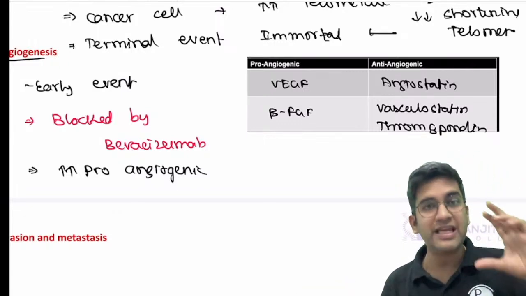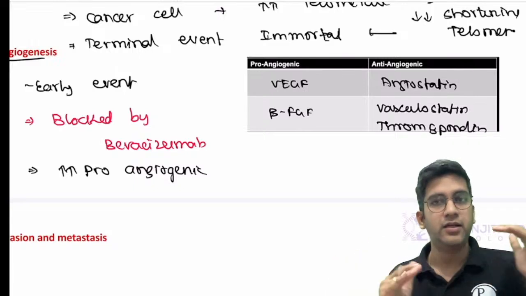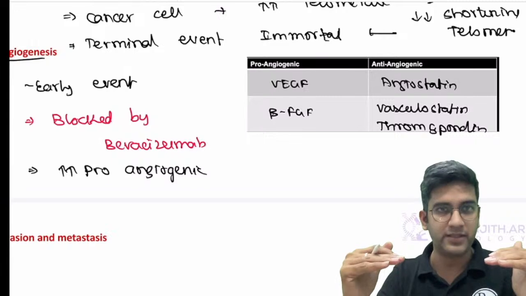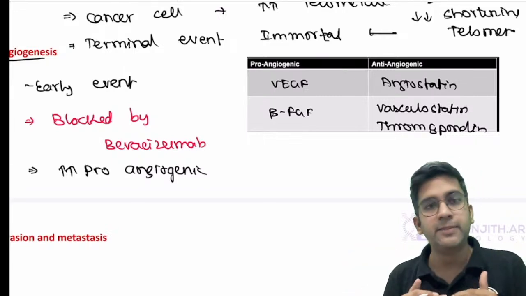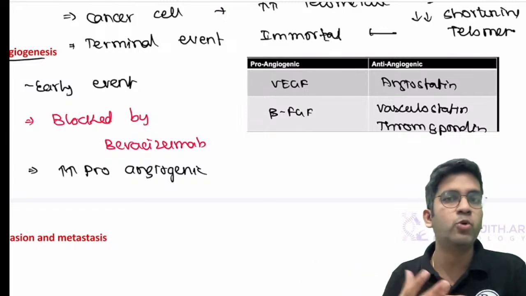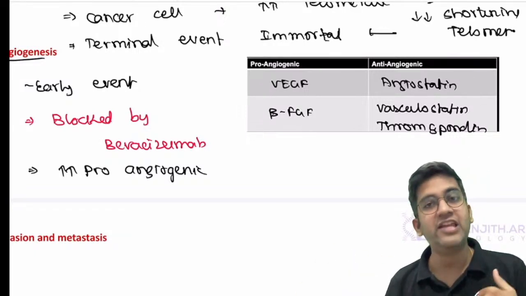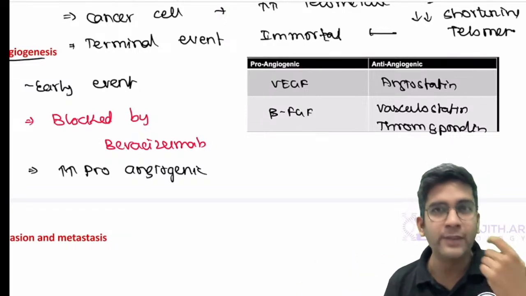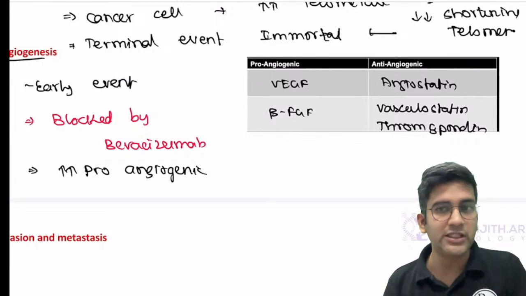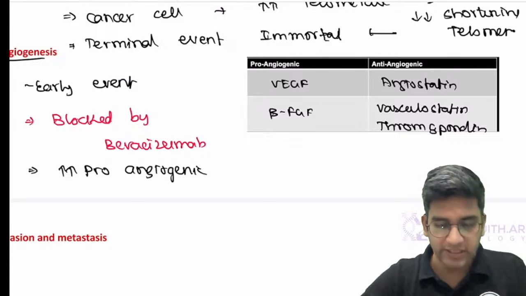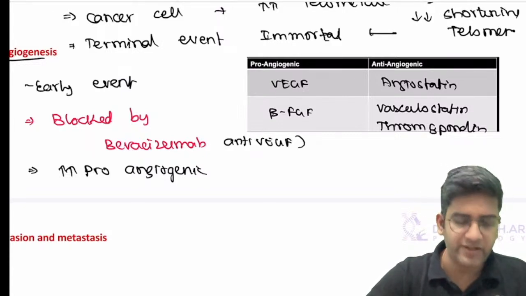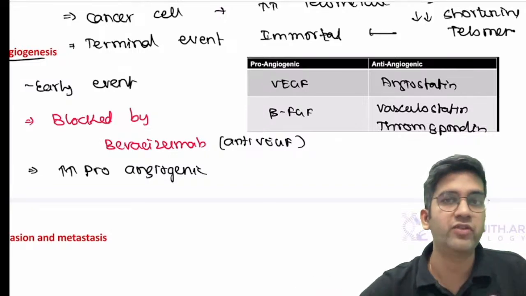So again, if it's a big answer, say that in a normal resting cell, the pro and anti-angiogenic factors will be in balance. But in case of a cancer, there'll be more amount of pro-angiogenic signal, which increases VEGF and sprouts out more new capillaries. And this happens in a very, very early stage. Even if it's like 2 millimeter size, to grow beyond that, I would require new angiogenesis. And if we know this early, we can use the drug bevacizumab, which is nothing but an anti-VEGF, which can be easily used to control the tumor growth. This is definitely one of the applied applications of learning about angiogenesis.